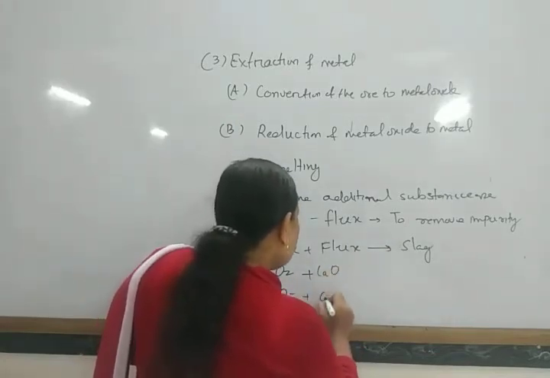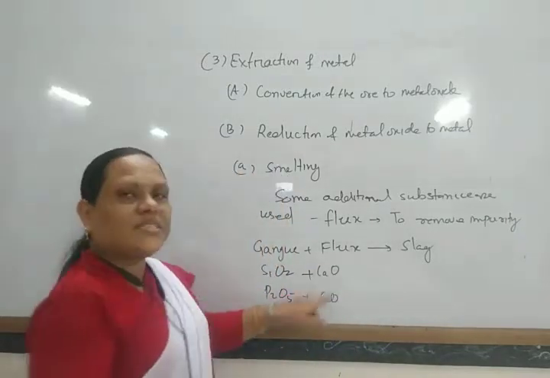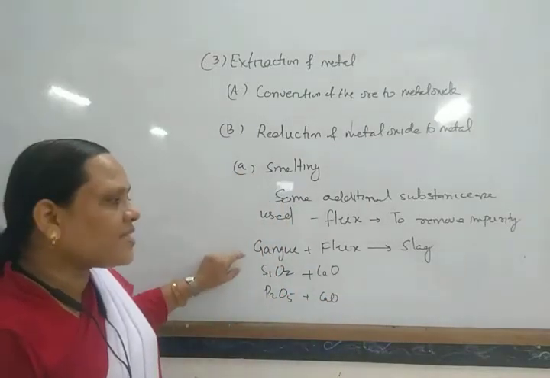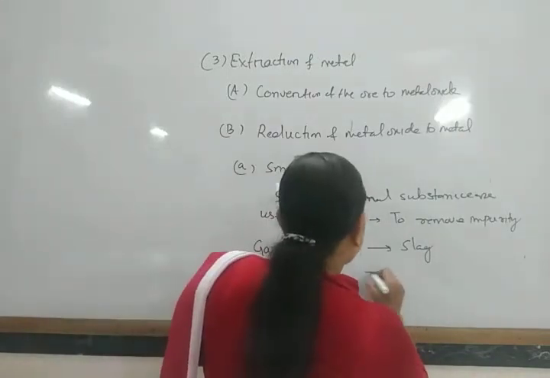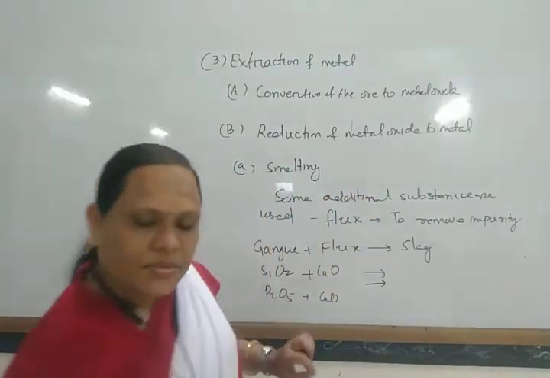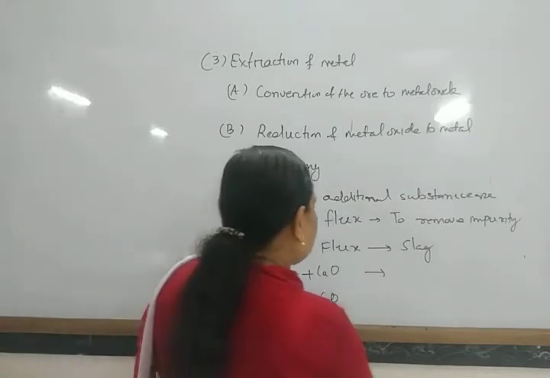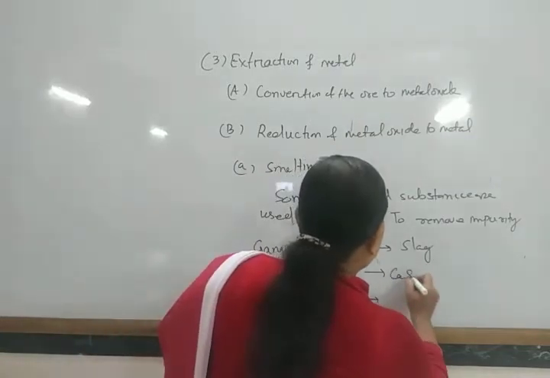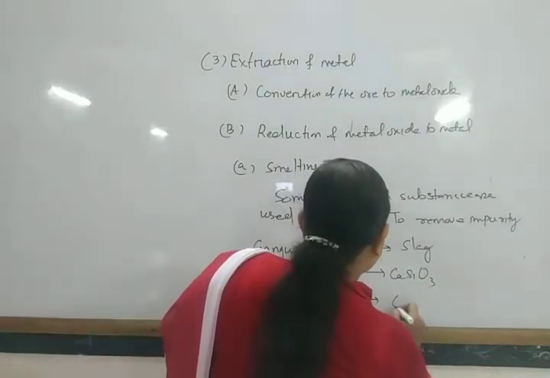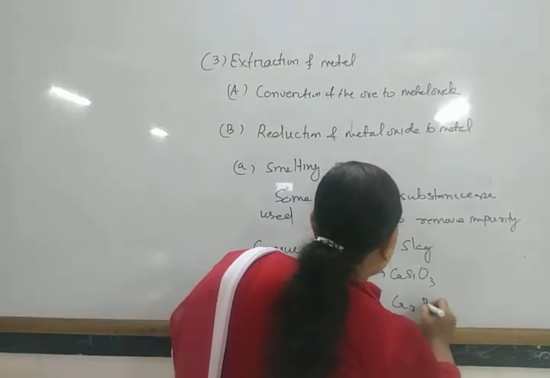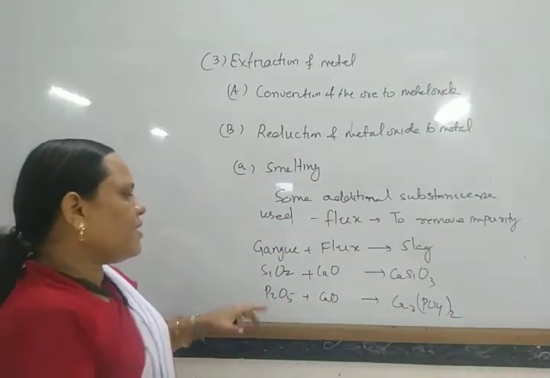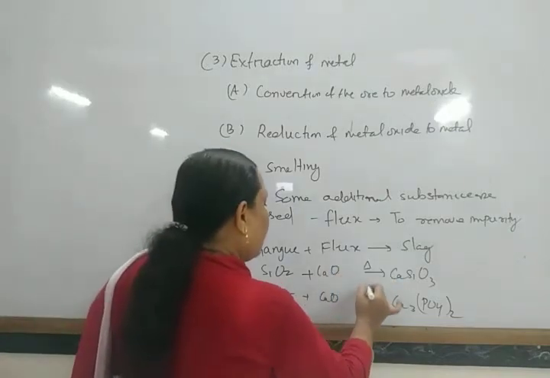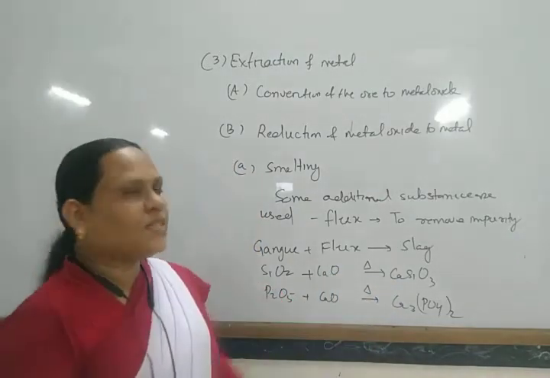In this case it gives calcium silicate, CaSiO3, and calcium phosphate, Ca3(PO4)2. In this way gangue and flux give rise to slag.